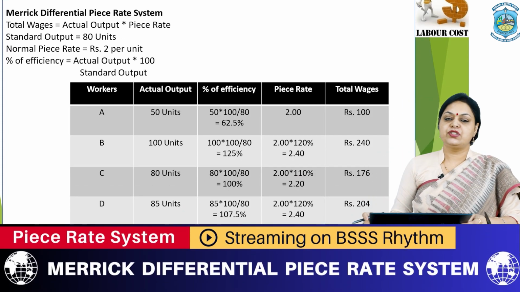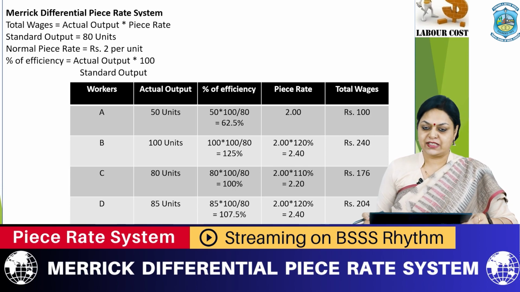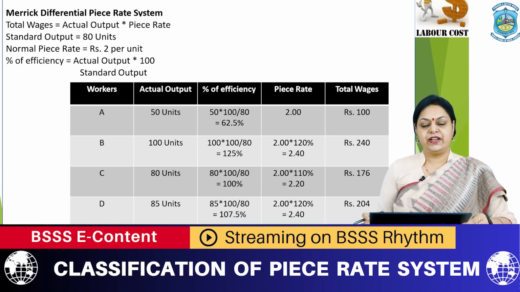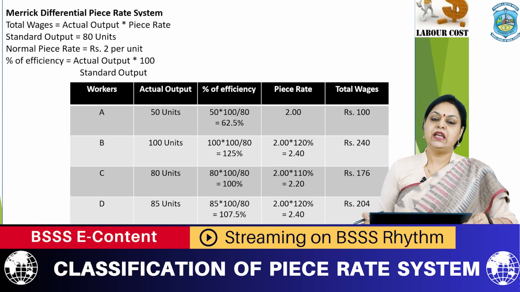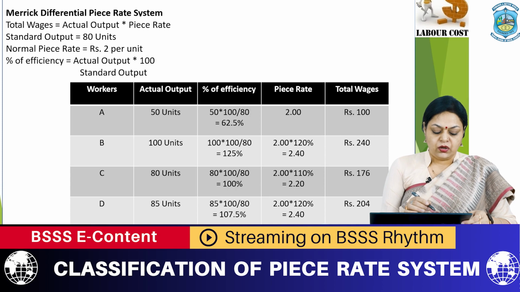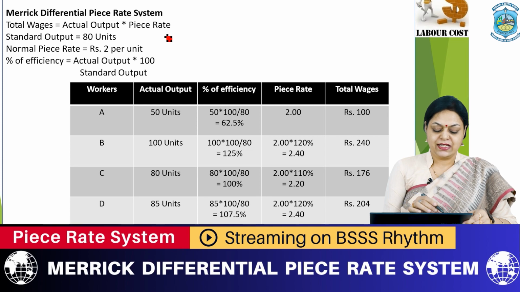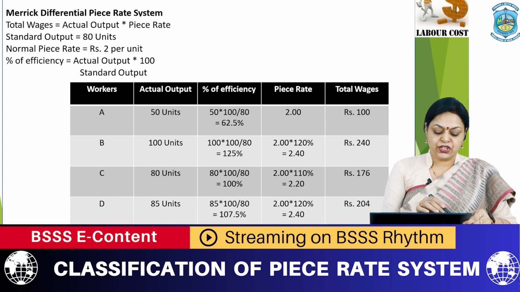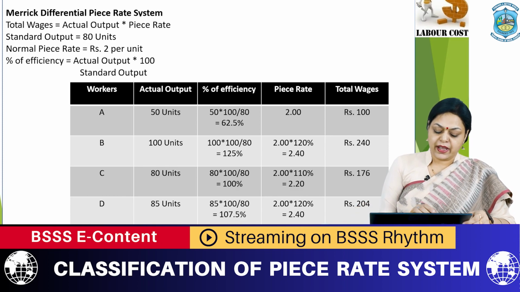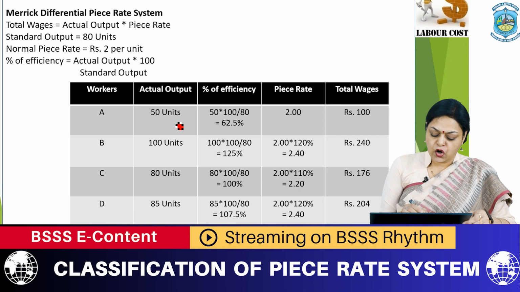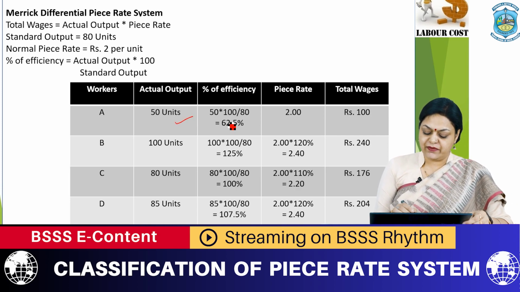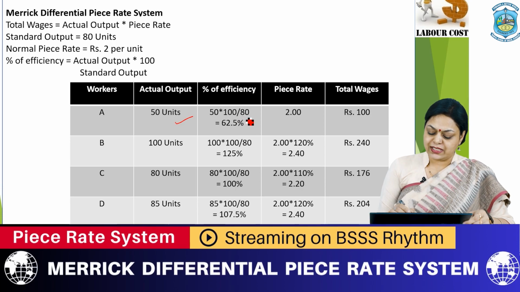The same thing we will understand with the help of Merrick differential piece rate system. As per the Merrick differential piece rate system, workers are classified into 3 levels. Total wages is equal to actual output into piece rate. Standard output is given as 80 units. Normal piece rate is 2 rupees per unit. Percentage of efficiency is equal to actual output into 100 divided by standard output. Now, worker A has produced an actual output of 50 units. So percentage of efficiency is 50 into 100 divided by standard output 80, which gives 62.5%.